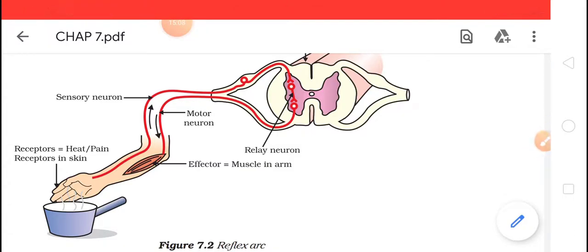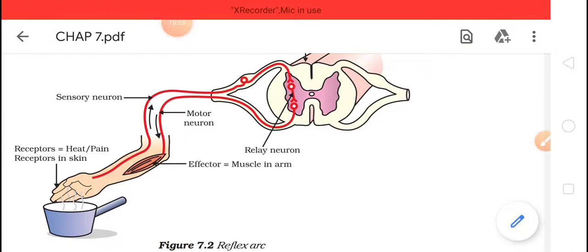Now see, you have sensory neurons and motor neurons. So neurons means the nerve cell. Now these neurons are also of two types.